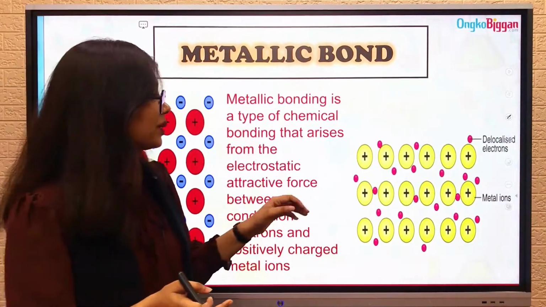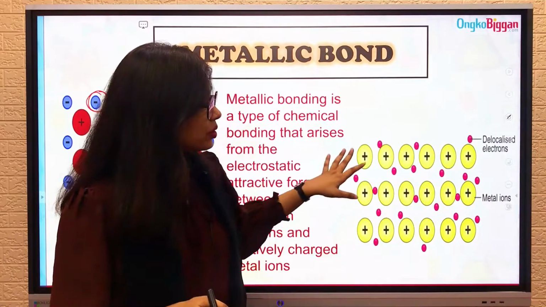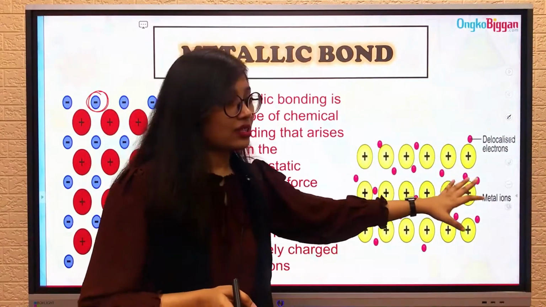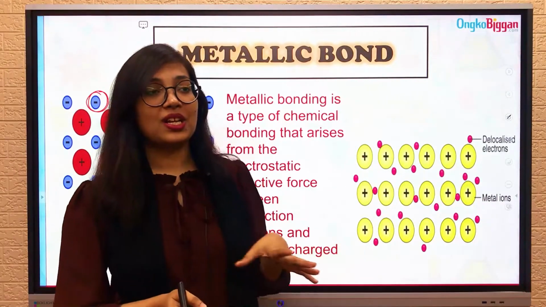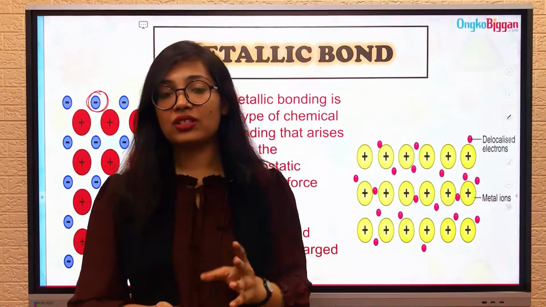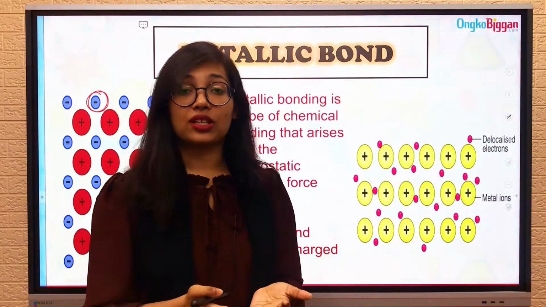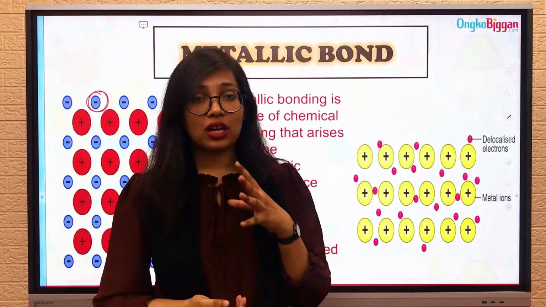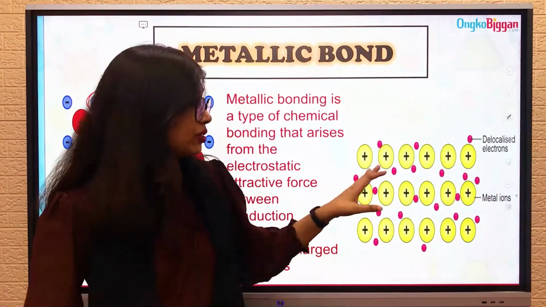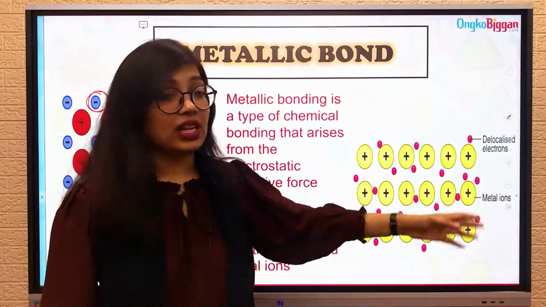You might want to know what is the purpose of doing this, or how does this mechanism of metallic bond help a metal. So metallic bond is the main reason why metals can conduct electricity, why metals can conduct heat. Even metals are really shiny, right? They're really bright, and the reason why metals are really shiny is also these delocalized electrons.